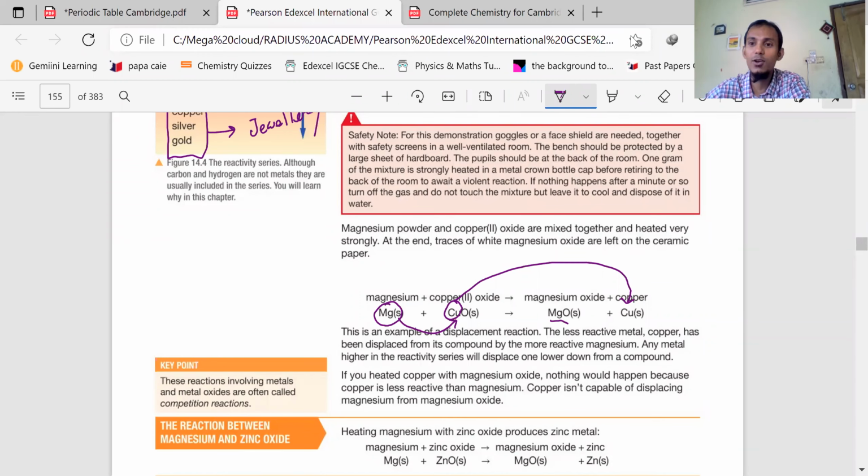These reactions are called displacement reactions. Informally you can say kick out reactions, but don't write that in your copy, just to remember. In proper terms we say it's displacement.